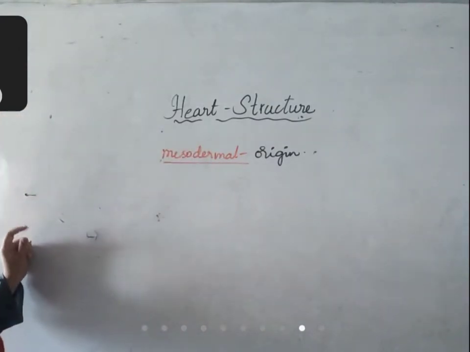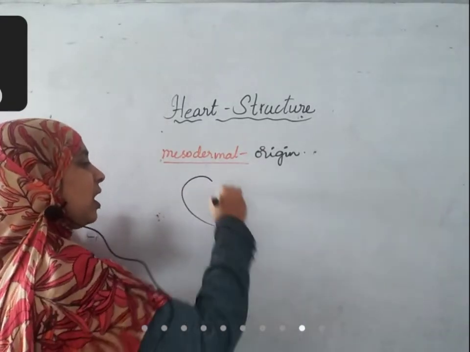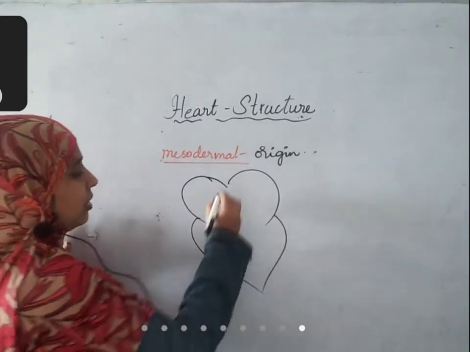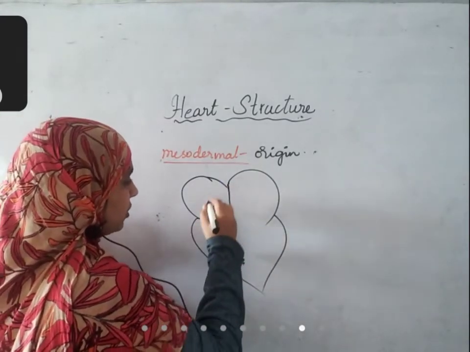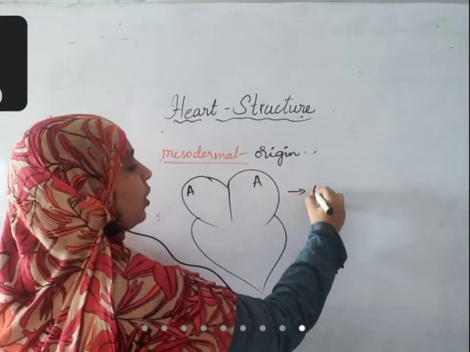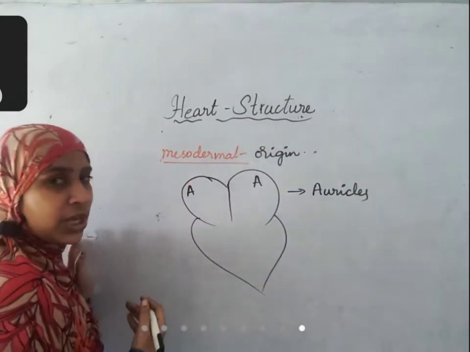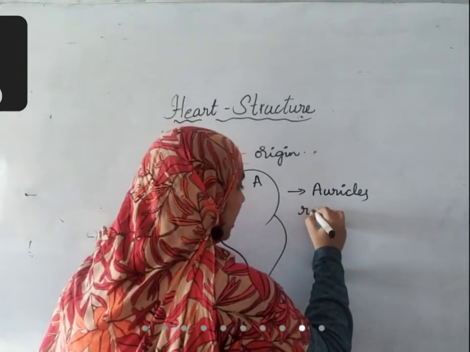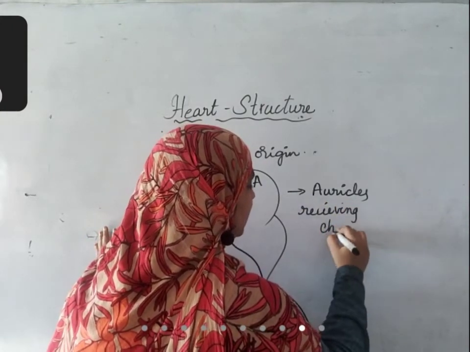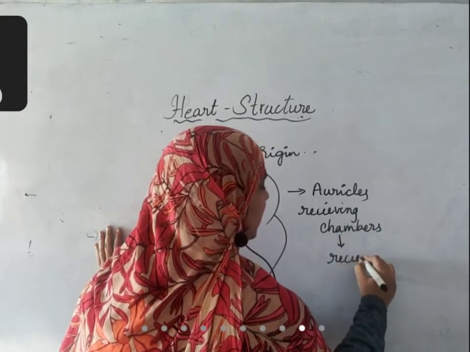Next, when we observe, the heart has four chambers. What are the four chambers of heart? Both two auricles are present. These two are auricles. Auricles are upper chambers and they are receiving chambers. They are called receiving chambers because they receive the blood.